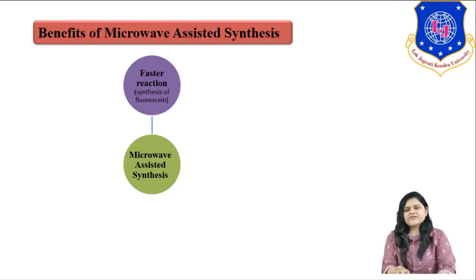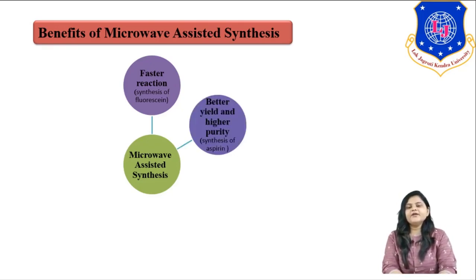In this, conventional heating will require approximately 10 hours of reaction time, whereas in a microwave assisted reaction, the synthesis of fluorescein is possible within 35 minutes. See, there is a huge reduction in time requirement. Whereas in conventional synthesis earlier 10 hours of reaction time was required, in a microwave reaction it will require only 35 minutes. Another advantage is it provides better yield and higher purity, right?